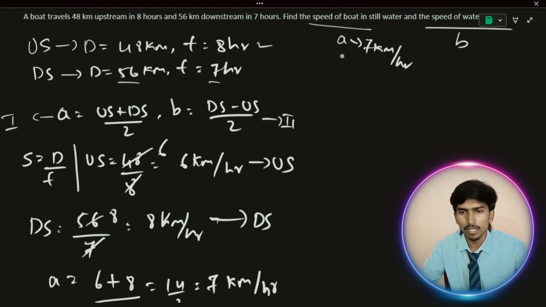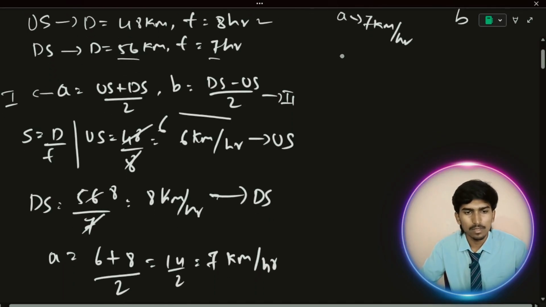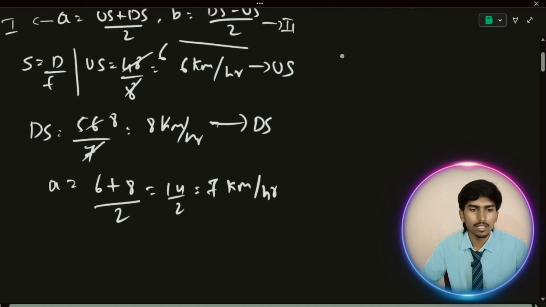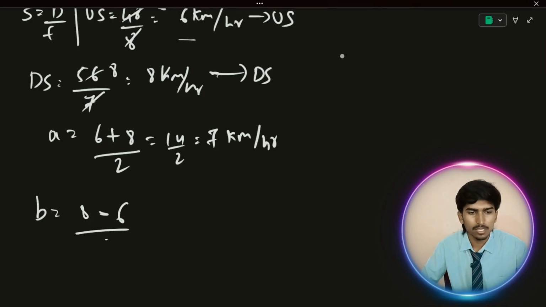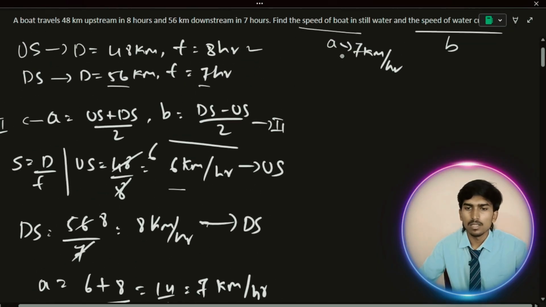And how to find the speed of the water? Very simple. Put the given data into this B equation. You'll get B is equal to downstream speed, that is 8, minus the upstream speed, that is 6. 8 minus 6 by 2. What is the answer? 2 by 2, 1. So 1 kilometer per hour. So the speed of the water is 1 kilometer per hour. This is the answer.